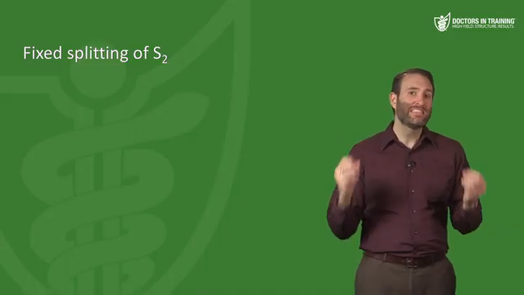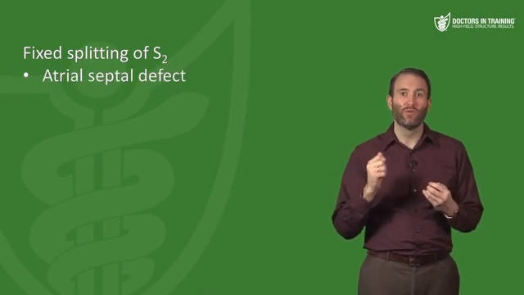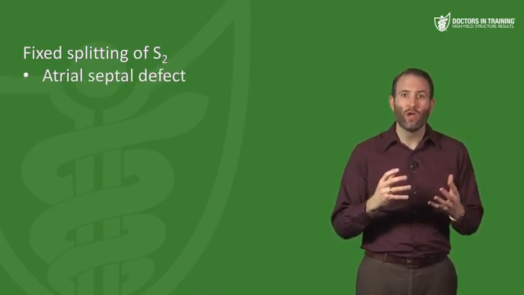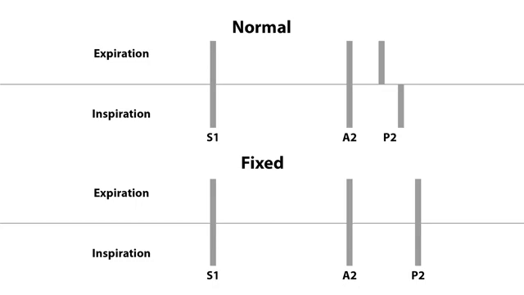Next, let's talk about fixed splitting. So this is associated with atrial septal defects. So again, what's going on? Where do you have high pressures, on the left side of the heart or the right side of your heart? Well, most of your higher pressures are going to be on the left side of your heart. So with an atrial septal defect, the left atrium is spilling blood into the right atrium. So more blood or preload is going into that right side of the heart. And now there's an overloading of that right ventricle again. So again, this will lead to a slower closure of the pulmonic valve and a fixed splitting of the S2. So it's during inspiration and expiration again.